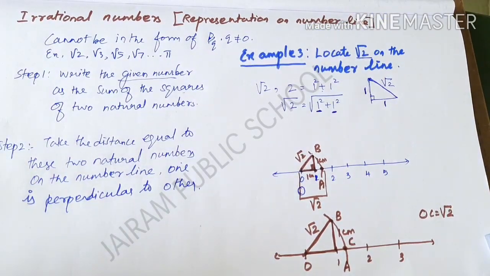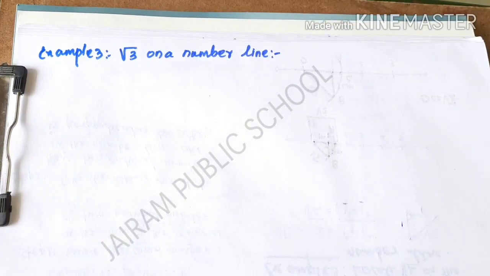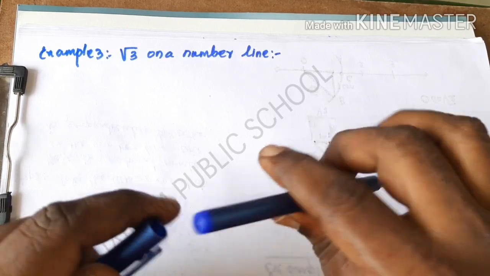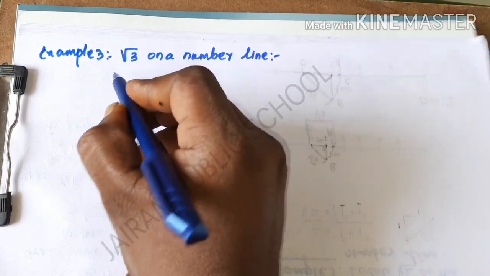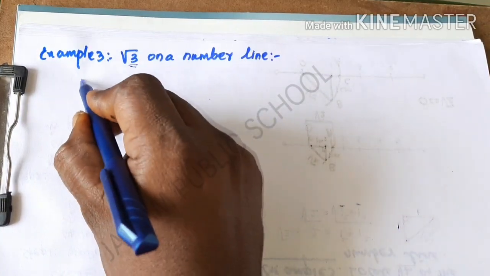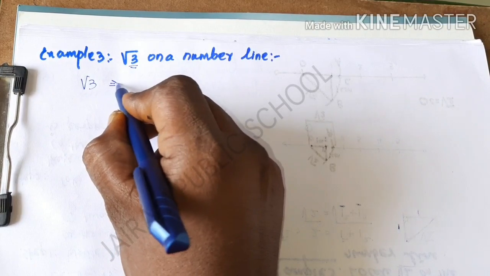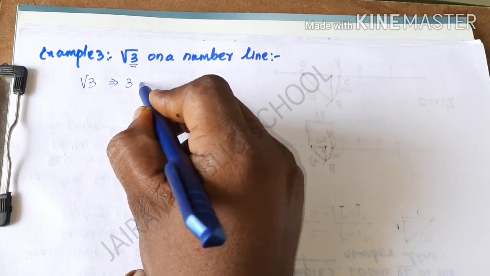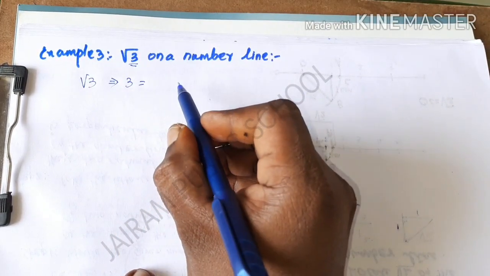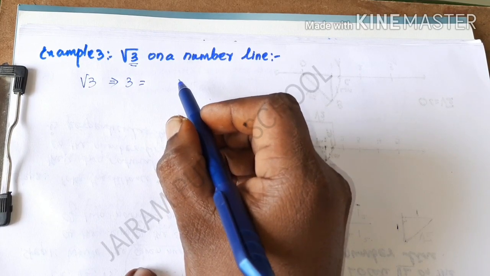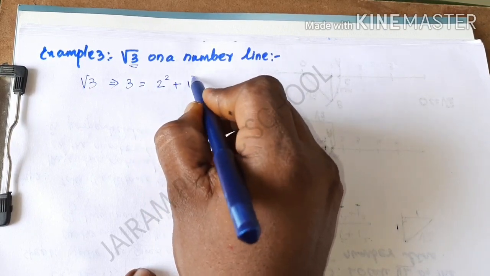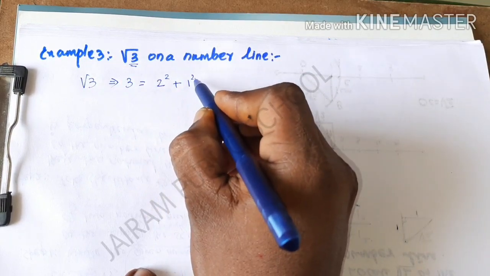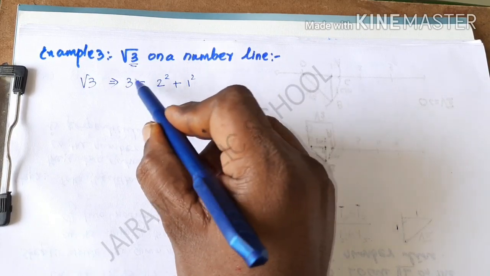And next I am going to explain how to locate root 3 on your number line. So the next example, example 3: locate root 3 on your number line. In the first step I am going to take the given number, which is root 3. In that I am going to take the 3 value alone and divide it into the sum of squares of 2 natural numbers. If I take 2 square plus 1 square, 2 square is 4 and 1 square is 1, so 4 plus 1 is 5.